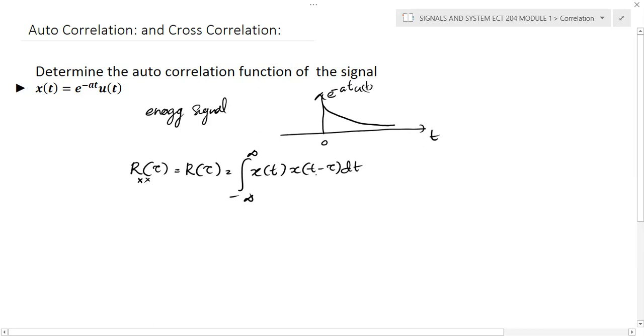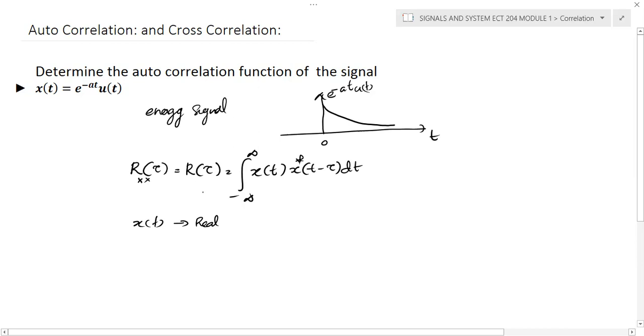It's very important here, the variable is t. We put one more symbol, the conjugate: the second signal is the shifted and conjugated version. But here x of t is a real signal, so the conjugate has no importance.